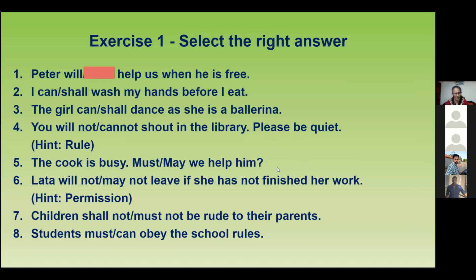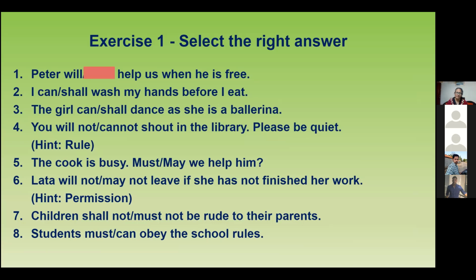Okay, next, Shanmugam, number 2. I can wash my hands before I eat. But this one is also in the future, or something that you do all the time. Instead of can, what would be a better word?